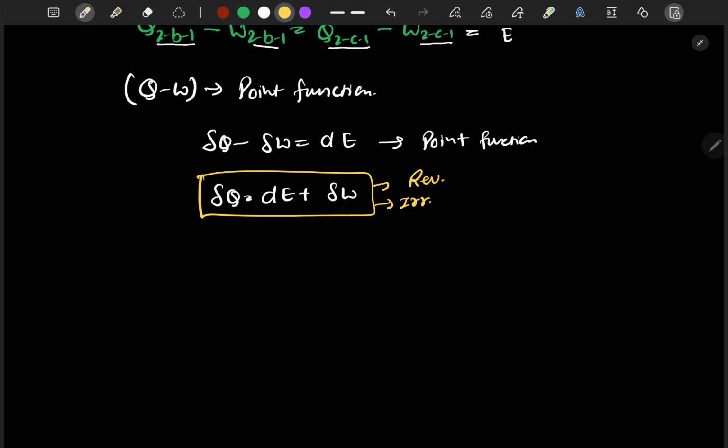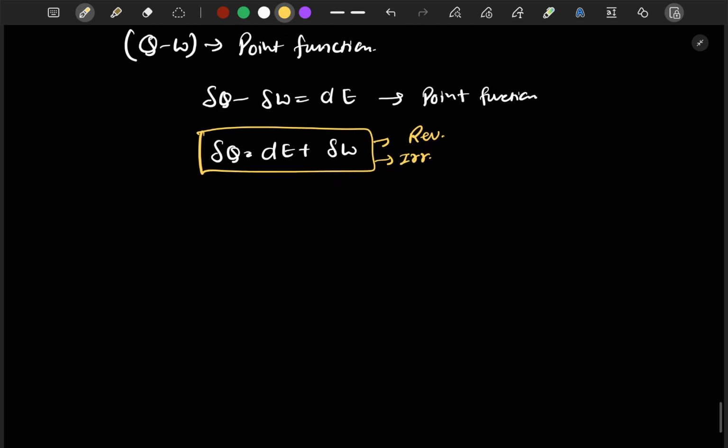And you can also integrate it to get the cyclic equation, let me do it here. So you can directly integrate this equation. On integrating, you will get cyclic integration of delta Q is equal to cyclic integration of dE plus cyclic integration of delta W. And cyclic integration of any point function, we know that it will be equal to 0 because initial and final point will be same, so the value will be 0.